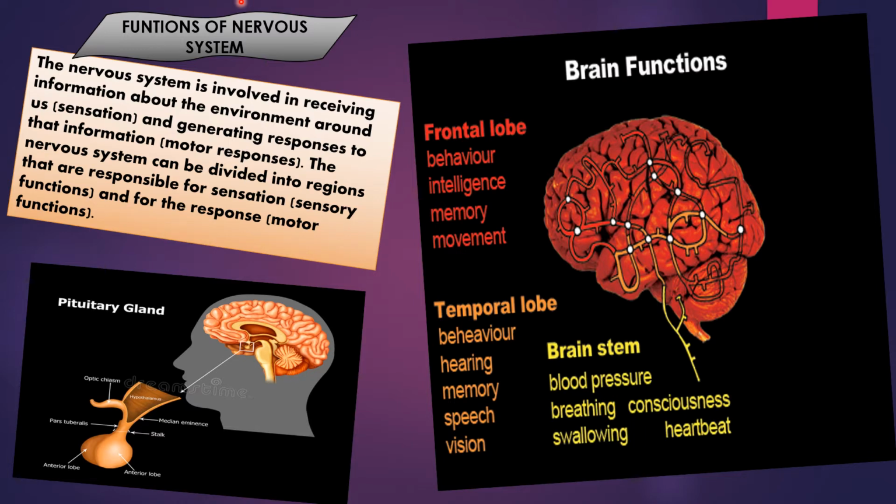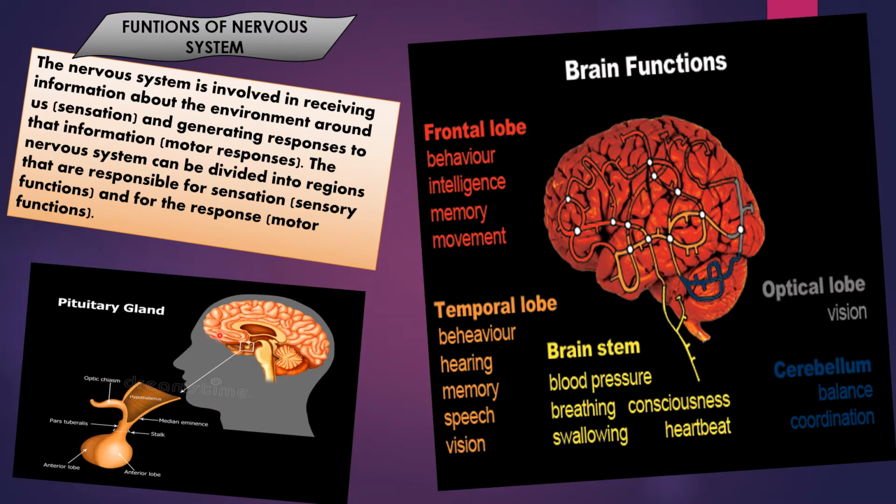It is also responsible for emotional activities. And lastly, the nervous system regulates body temperature through sweating and by adjusting the diameter of the lumen of the body vessels.